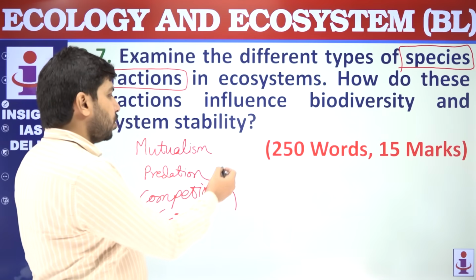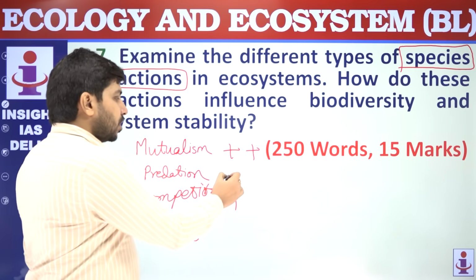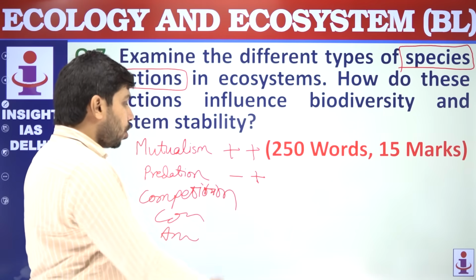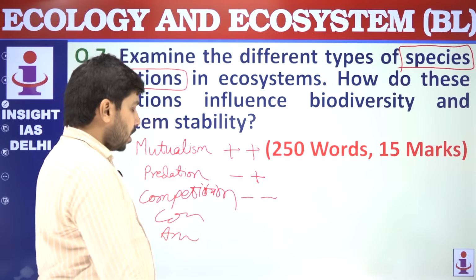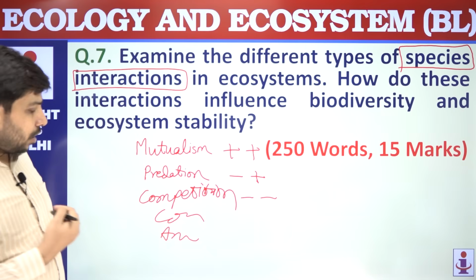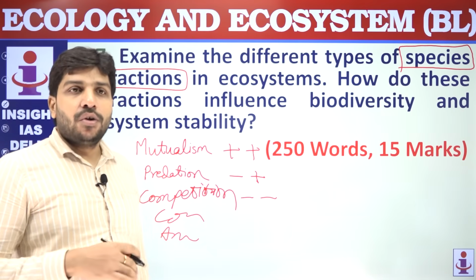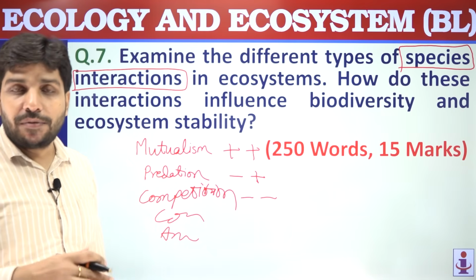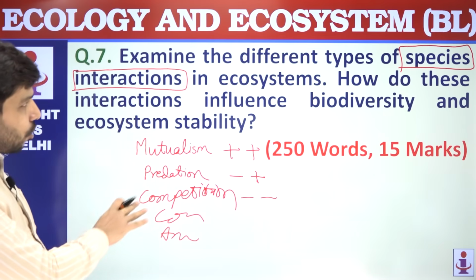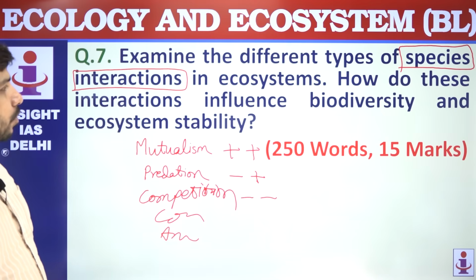For example, in mutualism, both the species benefit. In predation, one species is getting harmed, the other one is getting benefited. In competition, both species are getting harmed. Likewise, in commensalism, one is getting benefited, one is having no impact. In amensalism, one is getting harmed, one is having no impact. So this way you can write about species interactions in ecosystems.